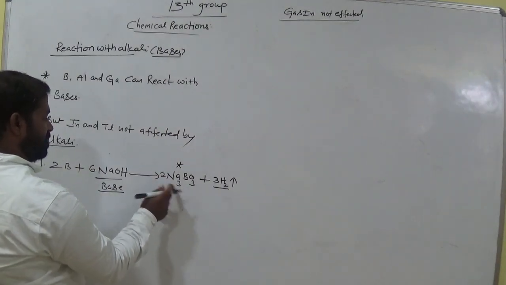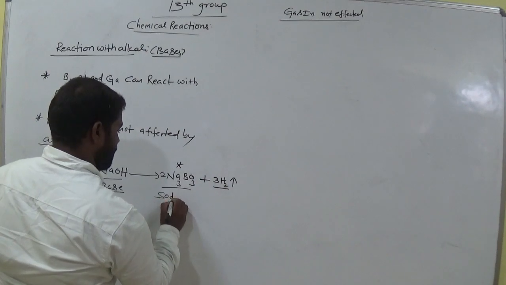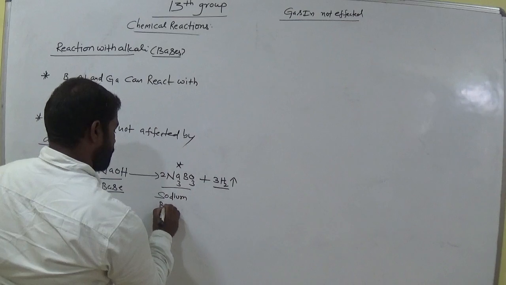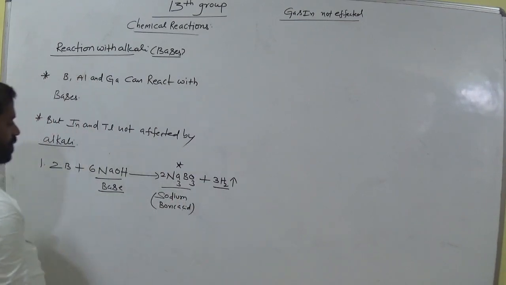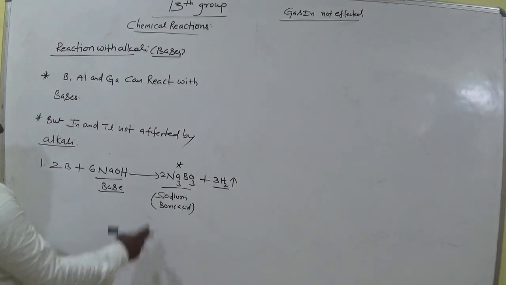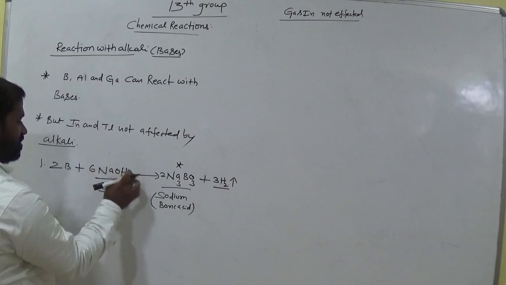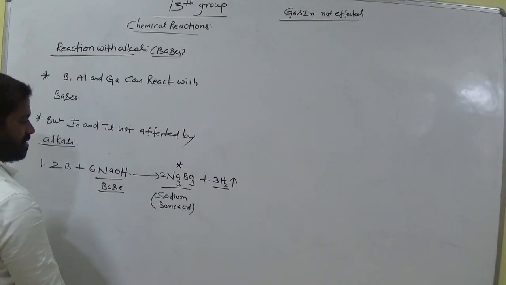Keep 2 here, 2 3 ja 6. Sodium borate, or sodium orthoborate, important one. Balance the equation. 2 3 ja 6 sodiums. Okay, next 6 hydrogens, 6 oxygens, 2 3 ja 6 oxygen, 2 boron. Clear, all of you?